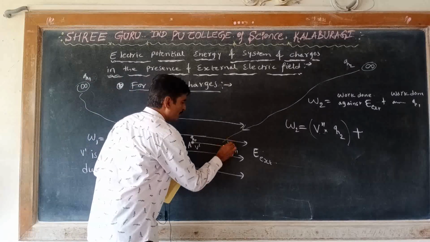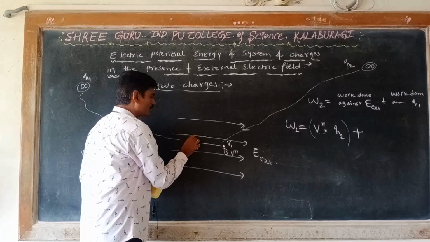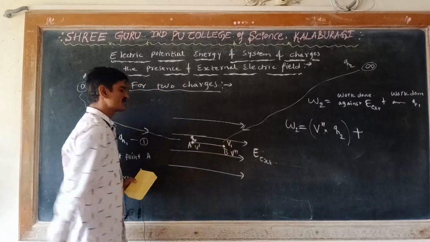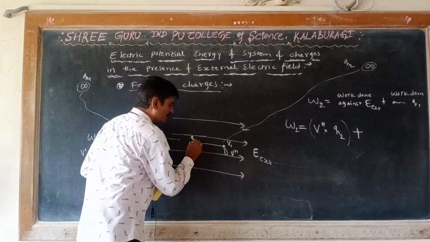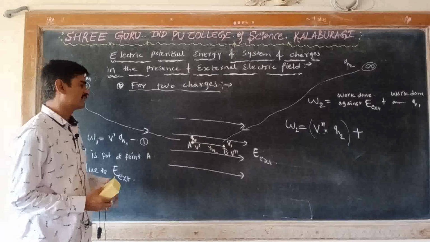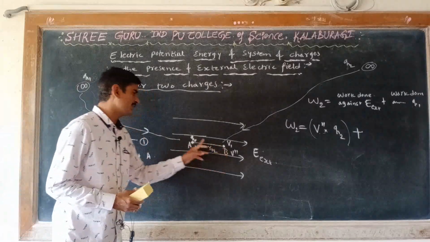Let us take V1 as the electric potential at the point B due to the charge Q1. Let the distance between these two be R12, the distance of the point B from the charge Q1.